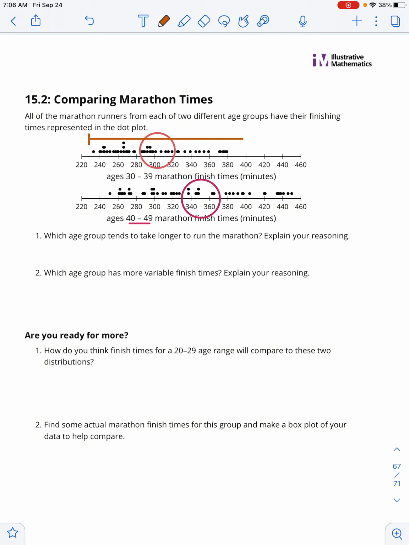Now, when it says which age group has more variable finishing times, it's asking us about the spread of the data. So we can see that age 30 to 39 goes from about 230 to 380, whereas age 40 to 49 goes from about 350 all the way to 450. So we can see that 40 to 49 has much more spread out data than the 30 to 39 group. This should help you to see the difference in marathon times across these two age groups.